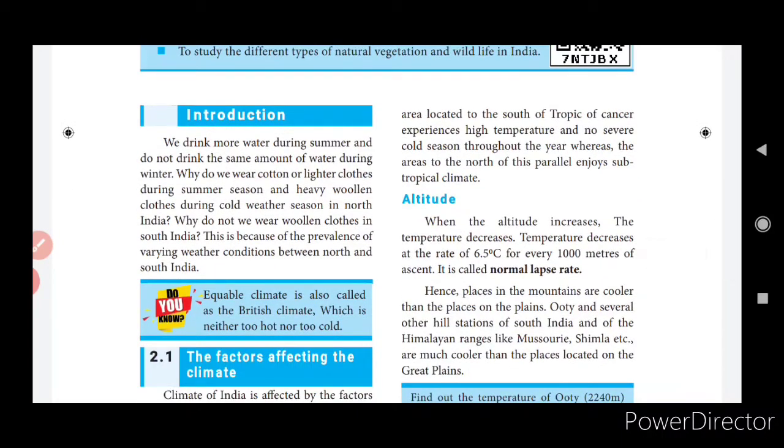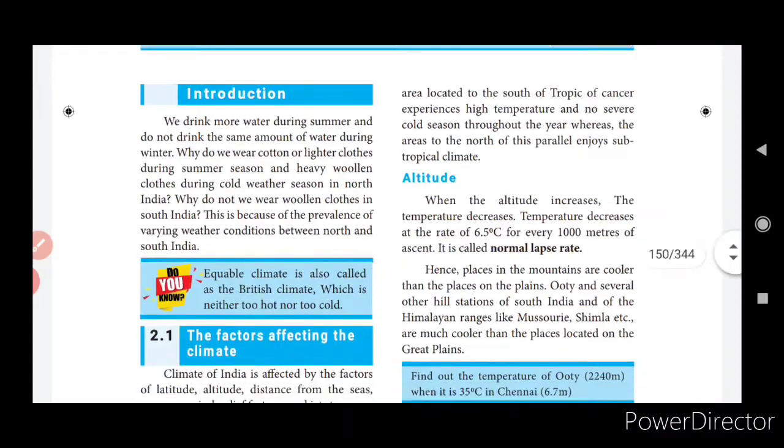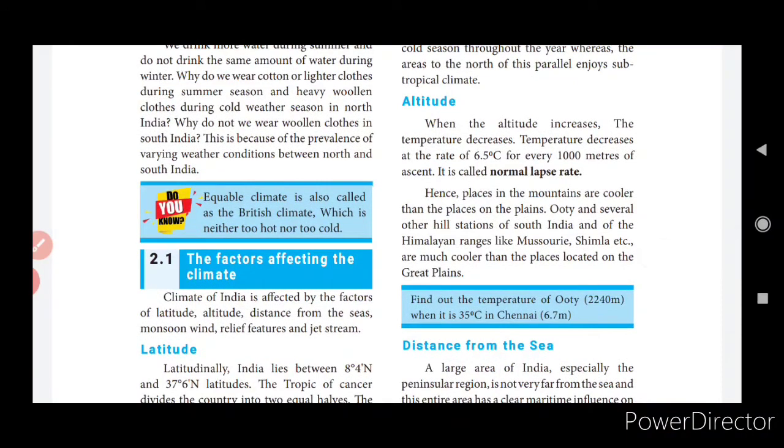Okay, so in summer season we used to wear very light clothes, cotton clothes, whereas in the winter we used to wear very thick clothes, full sleeves like that, because we feel the differences in the climate of India. Okay, just see the tabular column box. Do you know there is a question mark?